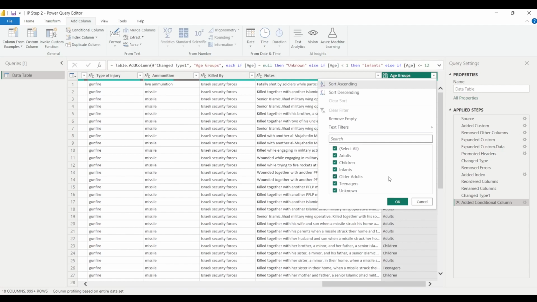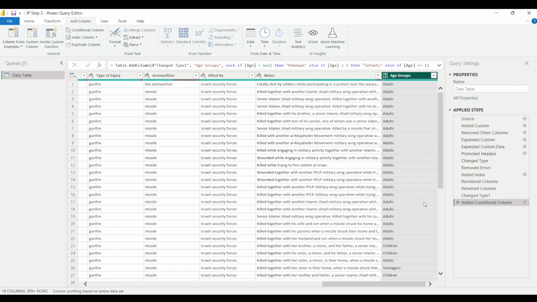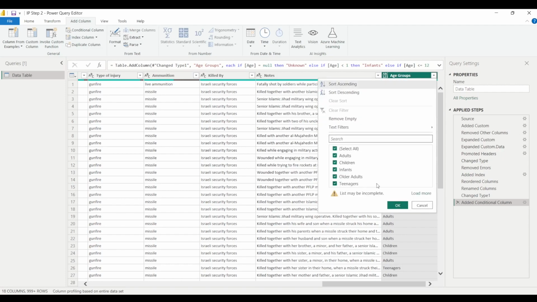These are the categories that we have, and now you can see that there are no null values, because in place of null values in the conditional column, we said we want unknown to be written there, right? So we have a category unknown here, which refers to the people whose age we do not know.